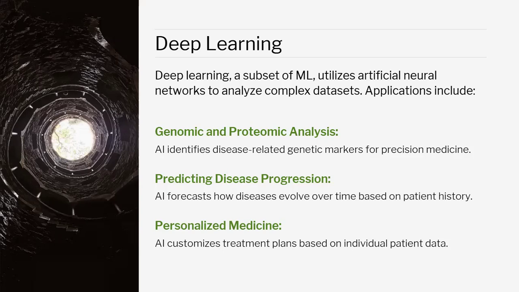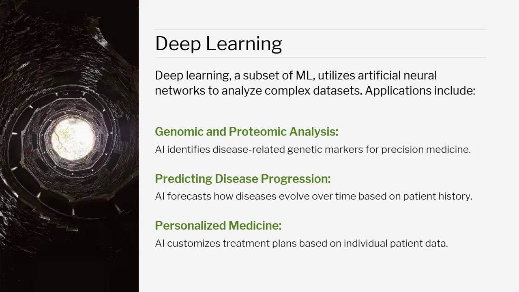Its applications include genomic and proteomic analysis. AI identifies disease-related genetic markers for precision medicine, because genetic variations are very large. We have to study thousands and millions of genetic variations, and then we can come up with the right solutions, and we can predict disease progression.